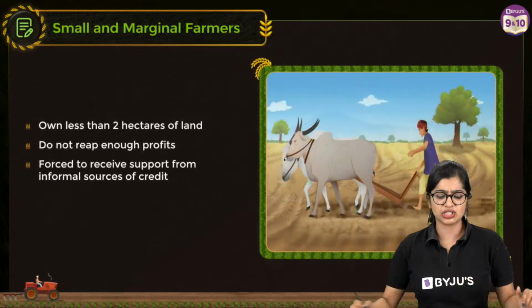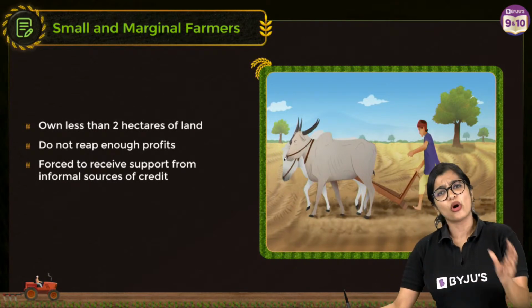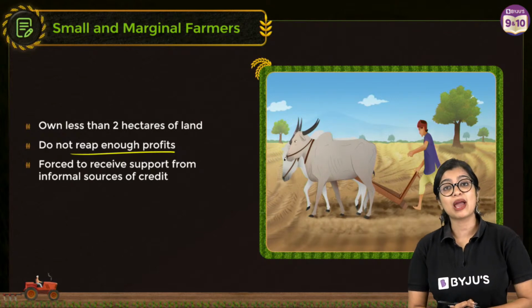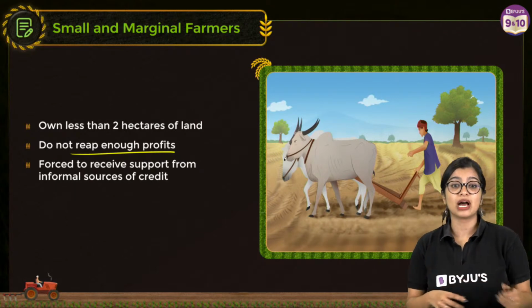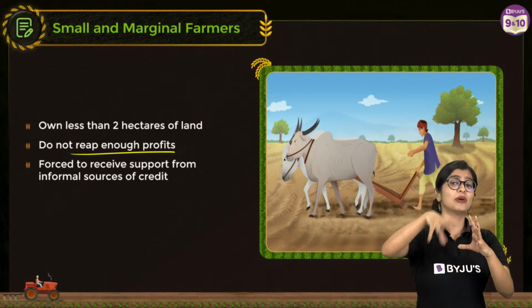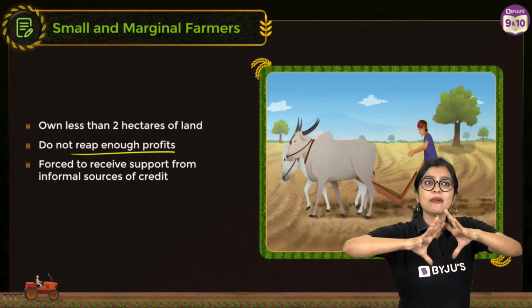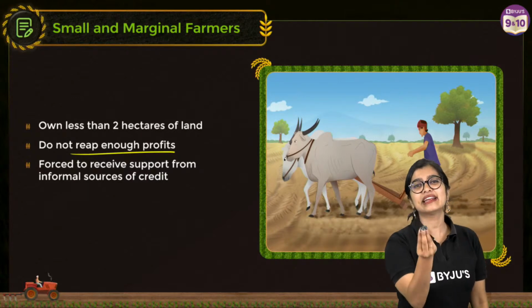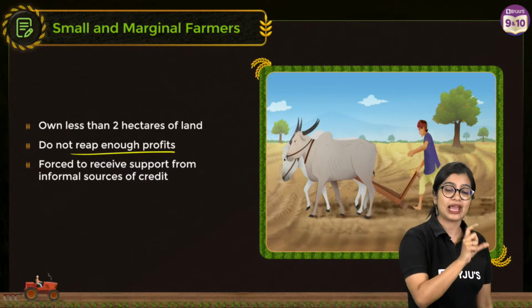They are our marginal farmers and small farmers owning very small pieces of land, and they are not getting enough profit, which is why, what will happen? Whatever work they do, they will not be able to make so much surplus that they can go sell in the market and get money. They might get a little extra. But what ends up happening?